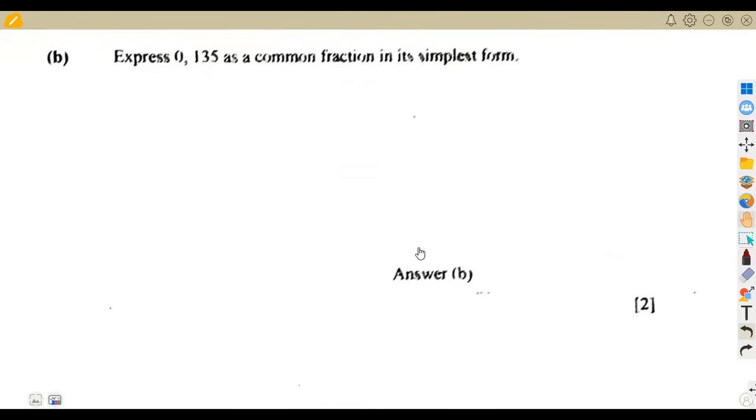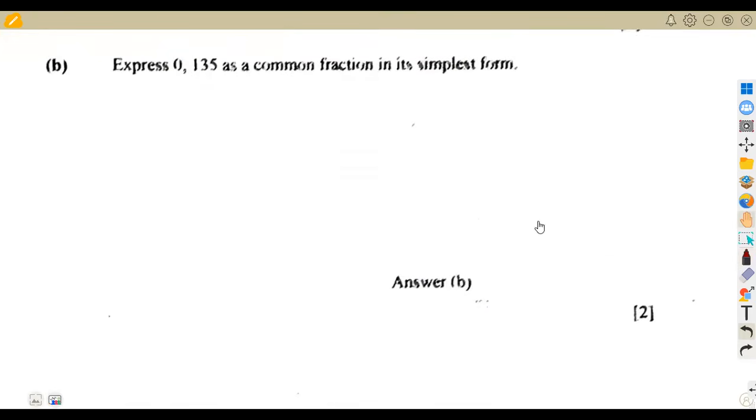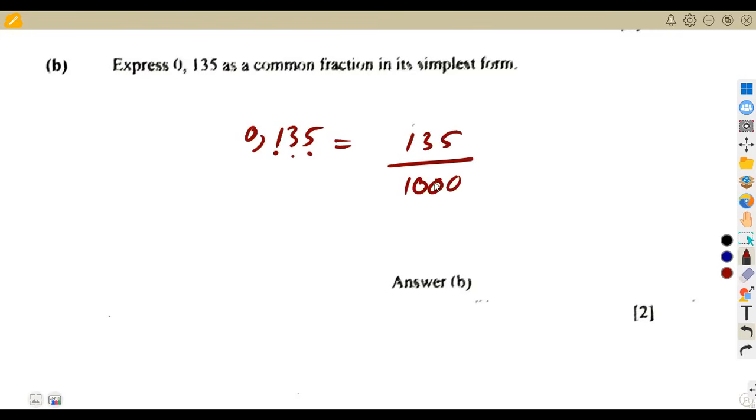Express 0.135 as a common fraction in its simplest form. Are they serious about this? As a single fraction, 0.135, how many decimal places? 1, 2, 3. So it's going to be 135 over 1000, three zeros, all right? So you can reduce by the smaller number until you get the answer, guys.